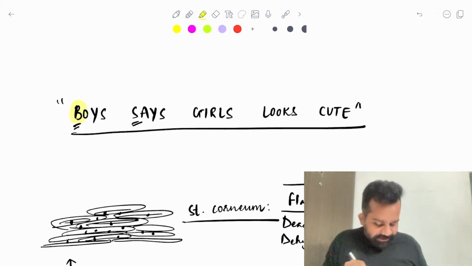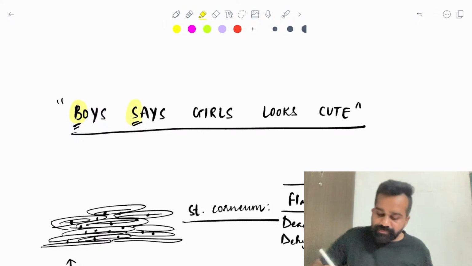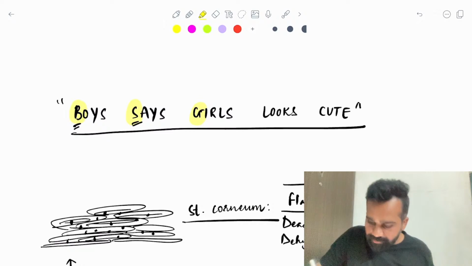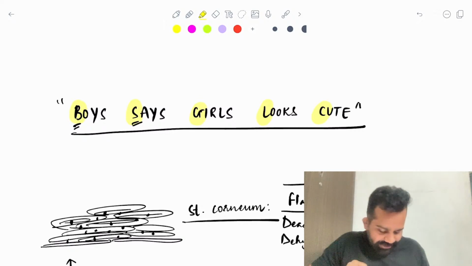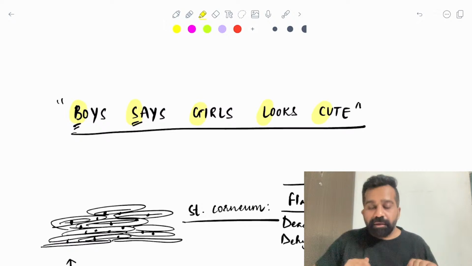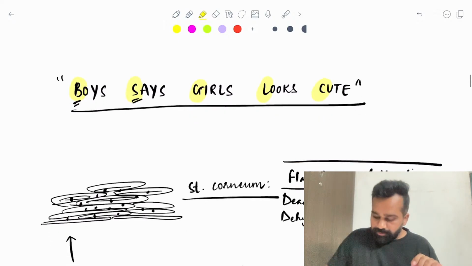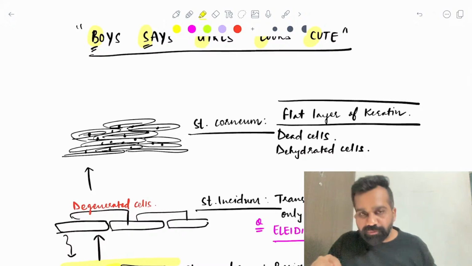Boys, for the stratum basale, stratum spinosum, granulosum, lucidum, and the uppermost is stratum corneum. Okay, so we discussed the main 5 layers of the epidermis.